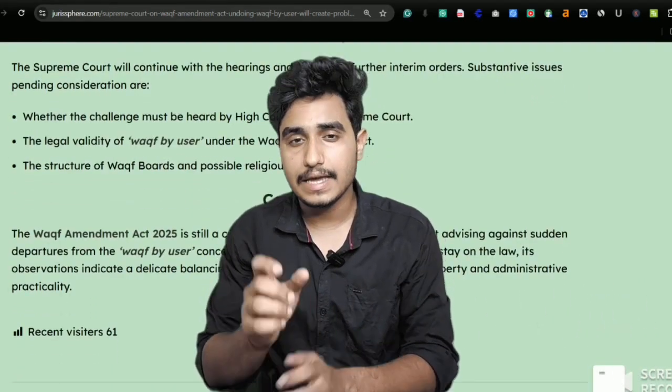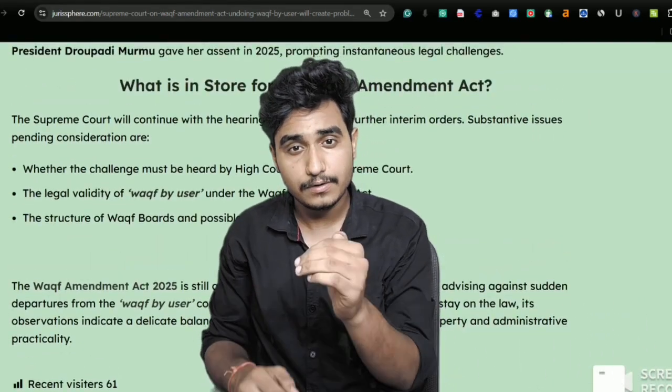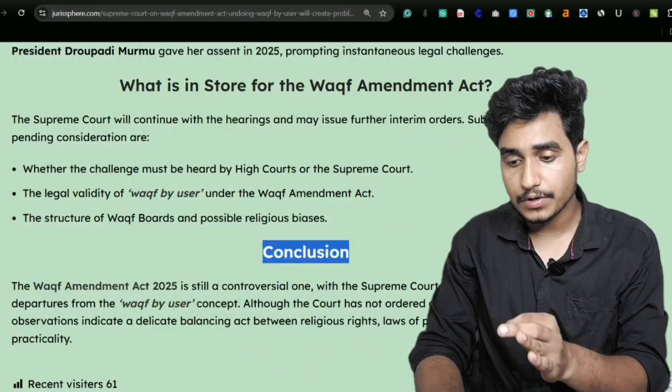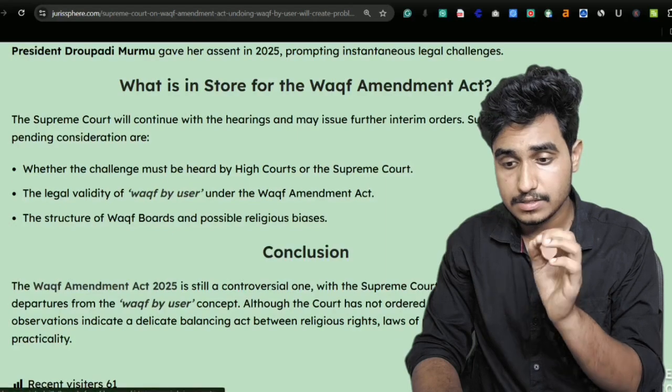You should write this focused keyword in every heading, every subheading, and in every content of that heading and subheading. Also it should be written in the conclusion of your article. Let me show you how. And the author has written the focused keyword once again here, that is Waqf by user.